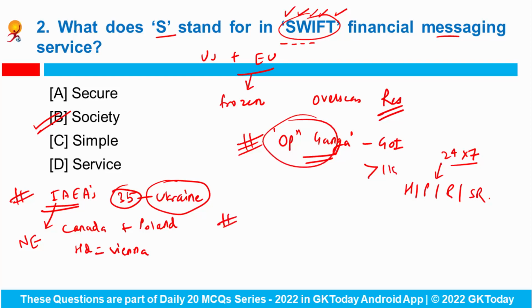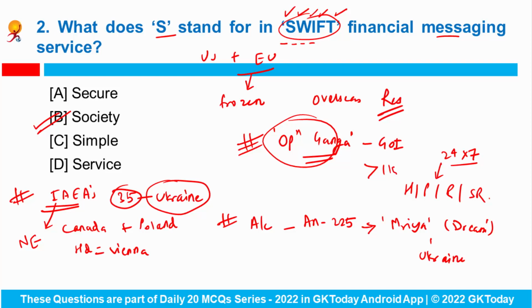Now the world's largest aircraft named AN-225, nickname Mriya, or you can say Dream, was owned by Ukraine and it was destroyed during the Russian invasion.